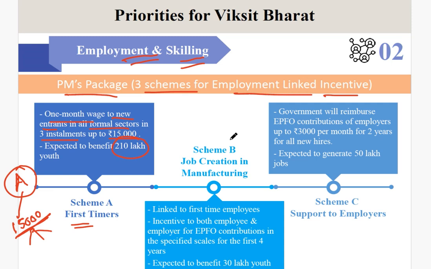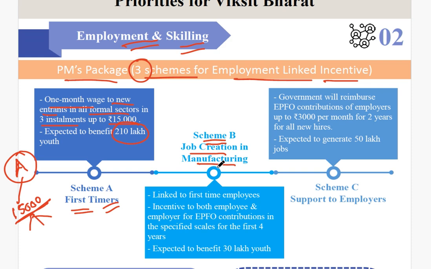Okay, now for job creation in manufacturing, since there are 3 schemes, the first scheme we have seen is for the first timers who are new to the field. Now for those who are in the manufacturing sector and are involved in creating jobs, obviously they will be linked to the first time employees.